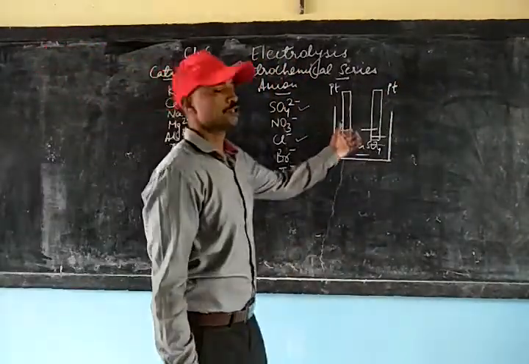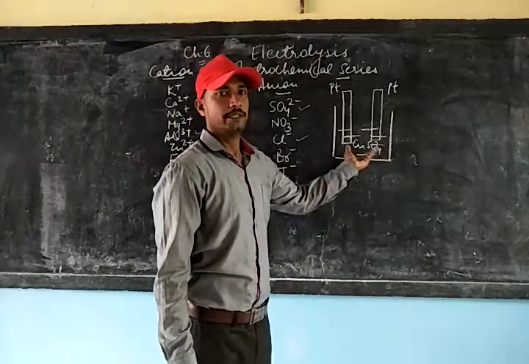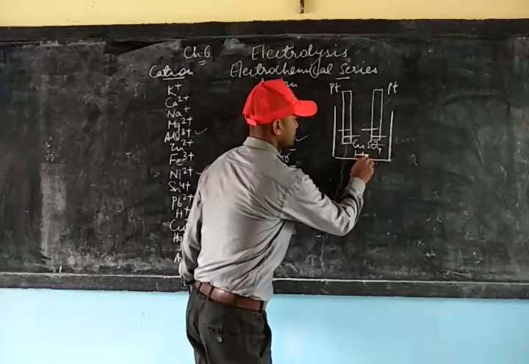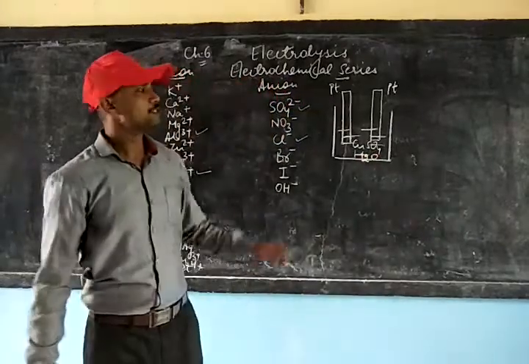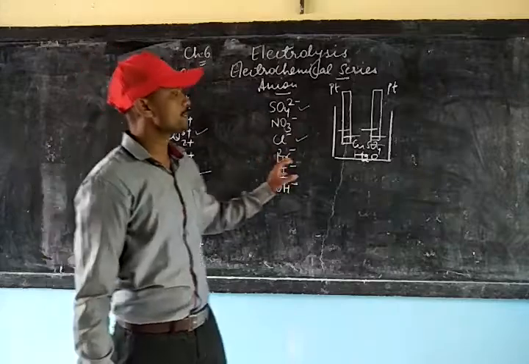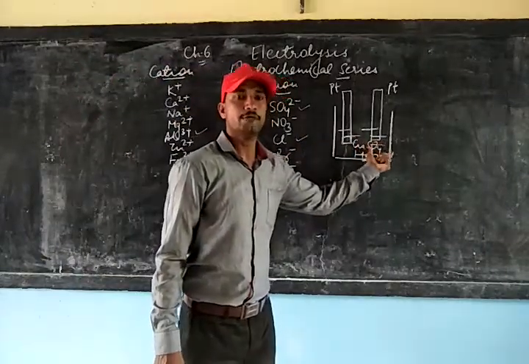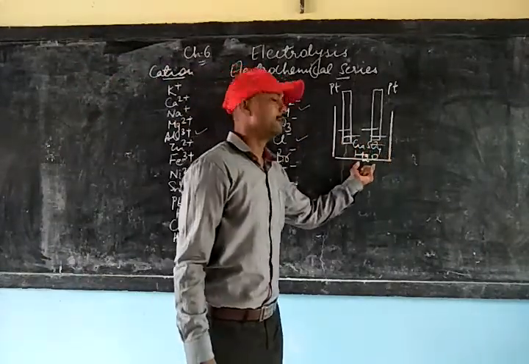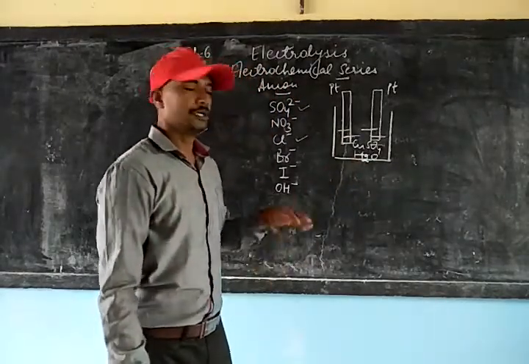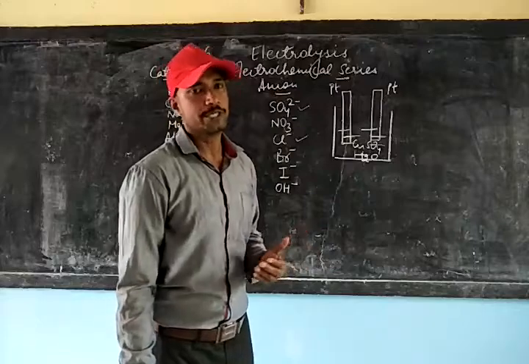Now since it is a solution of copper sulfate, there will be a mixture of copper sulfate salt and water, H2O. That means when we pass current to this solution, the dissociation will be for copper sulfate and ionization will be for water also. This is how the dissociation or the ionization process takes place.